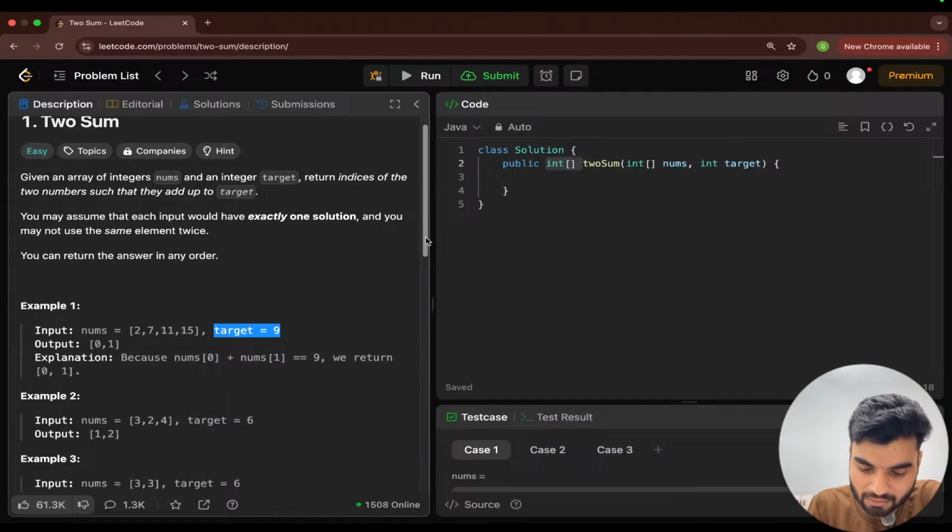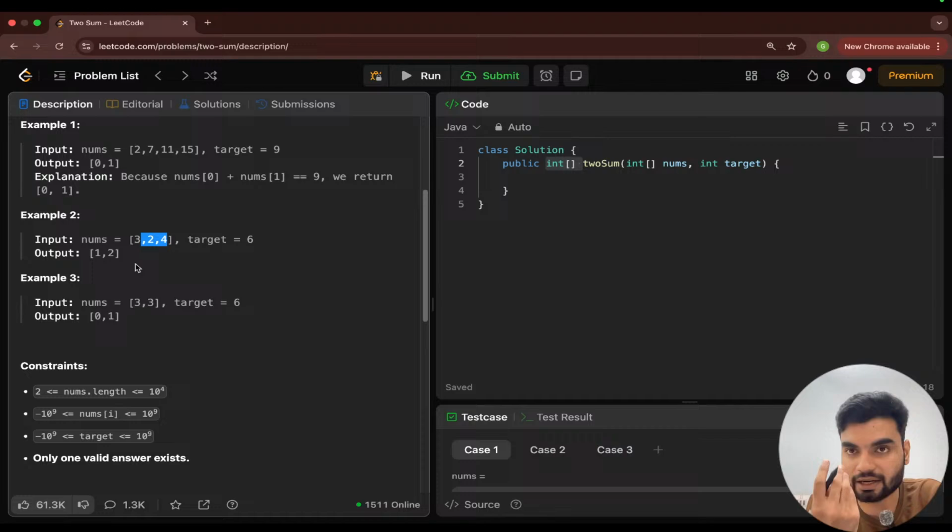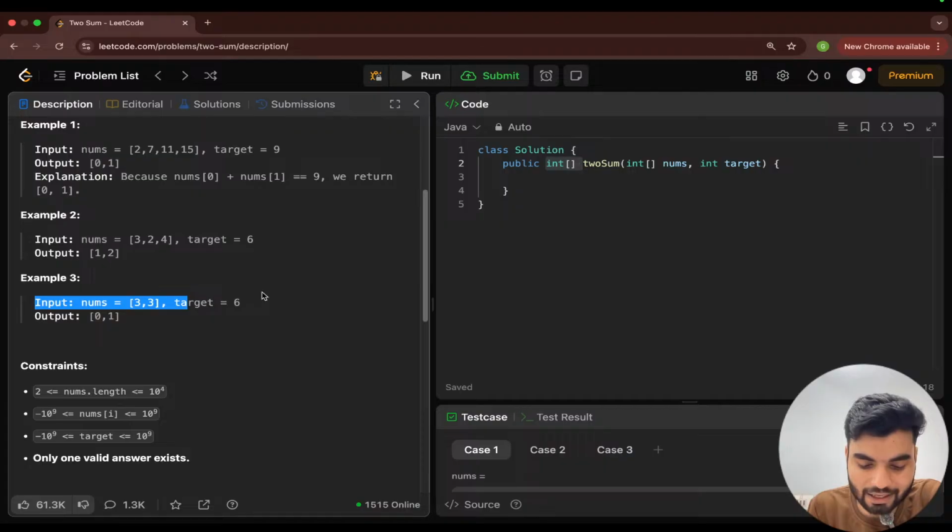Makes sense? Now another example, look at this. We have target as 6. If you see this 2 and 4, if you add them, that becomes 6. The index of 2 is 1 and the index of 4 is 2. So we're returning in terms of an array. Now another one: nums array 3 comma 3 and target is 6. If you add both the elements, we will get the target.